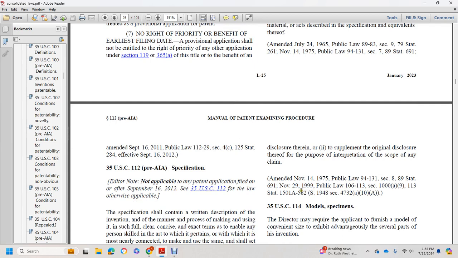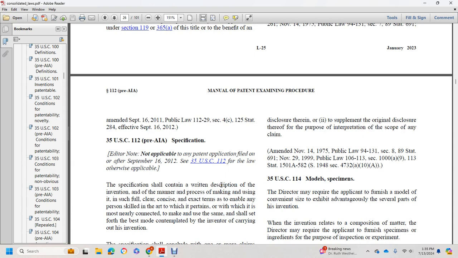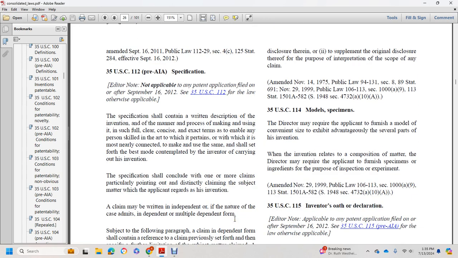Section 112, pre-America Invents Act. Specification. The specification shall contain a written description of the invention, and of the manner and process of making and using it, in such full, clear, concise, and exact terms as to enable any person skilled in the art to which it pertains, or with which it is most nearly connected, to make and use the same, and shall set forth the best mode contemplated by the inventor of carrying out the invention. The specification shall conclude with one or more claims particularly pointing out and distinctly claiming the subject matter which the applicant regards as the invention.